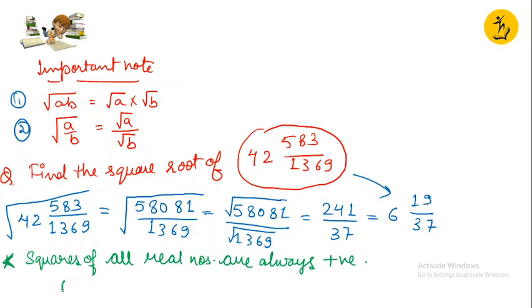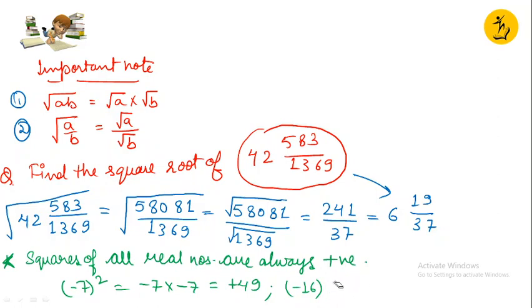Why? If I want to calculate the square of minus 7, what does this mean? Minus 7 into minus 7. 7 into 7 is 49, we know that. But the minus sign becomes plus. Similarly, minus 16 into minus 16, or minus 16 square.